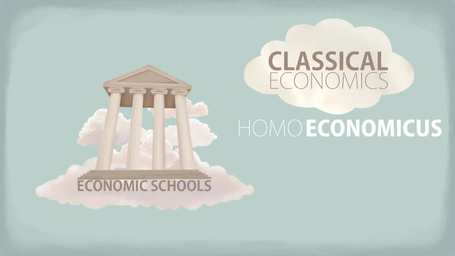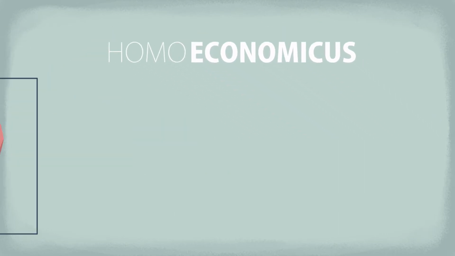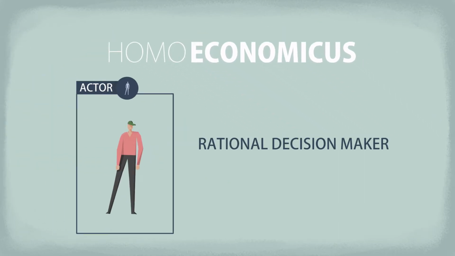Maybe you heard the term Homo economicus. This came up about 200 years ago in the classical school. And this term implies that economic actors are rational decision makers who calculate what is best for them before doing something. This definition is not very popular nowadays.